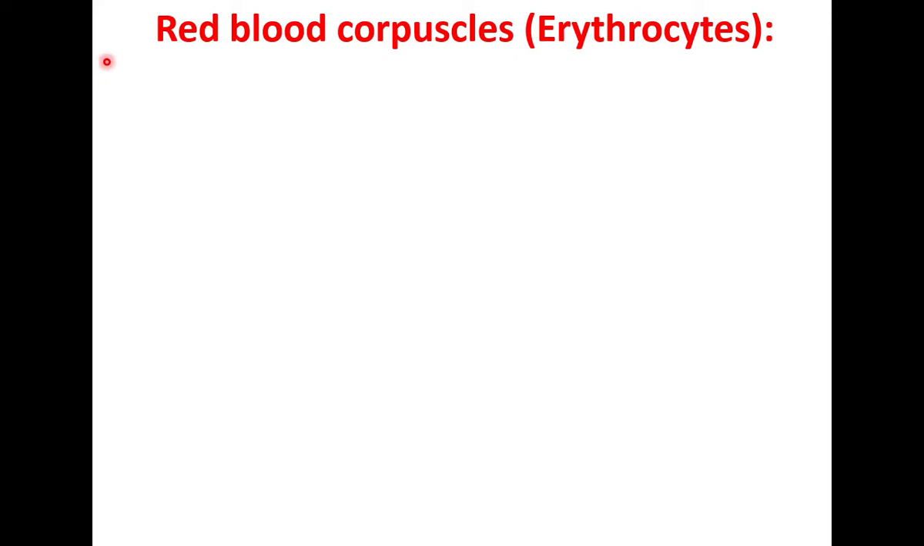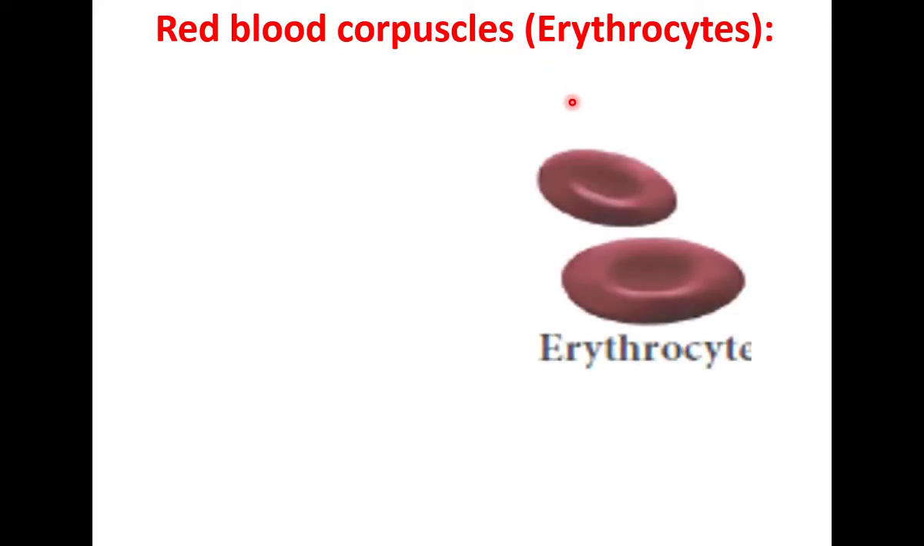Red blood cells are called erythrocytes. Erythros means red. Red blood cells are circular cells. They are biconcave shaped cells. If you take a spoon, one side is concave, another side is convex. But here both the sides are concave, so the shape is biconcave, disc-like structures. Red blood cells have no nucleus, but they have hemoglobin. The hemoglobin gives red color to the red blood cells.